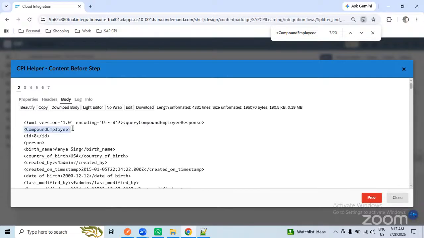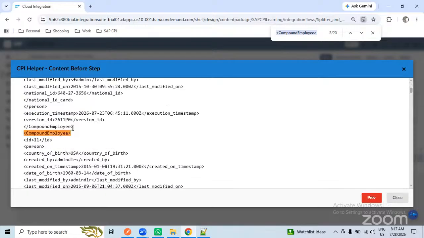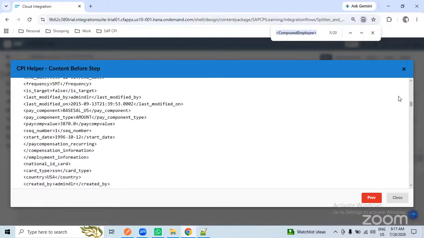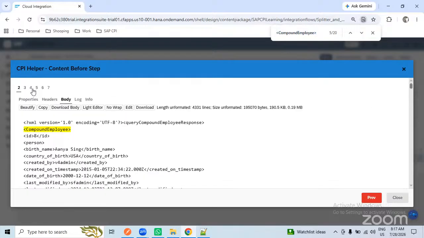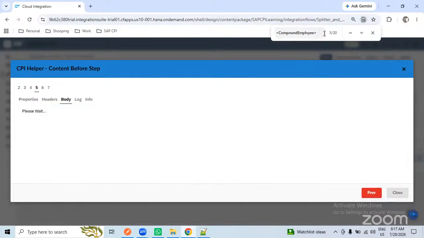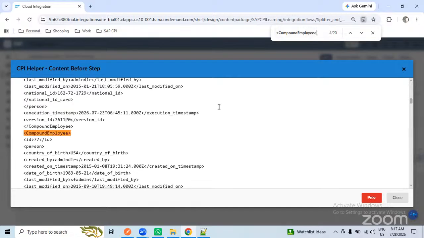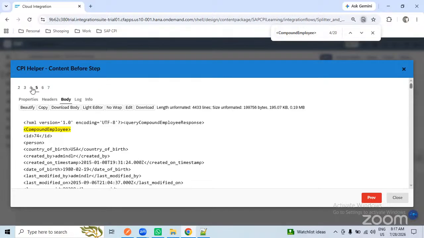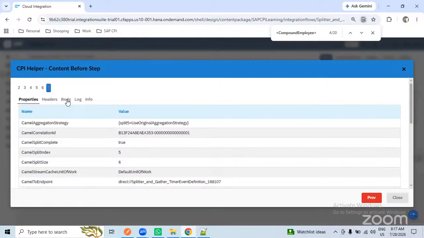We copy this one and paste. Here we have 20. We'll check the middle ones randomly. Here also we have 20. And we'll check the last one directly. How many will we get here?